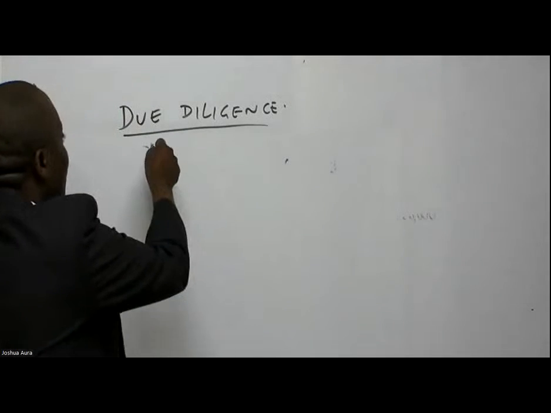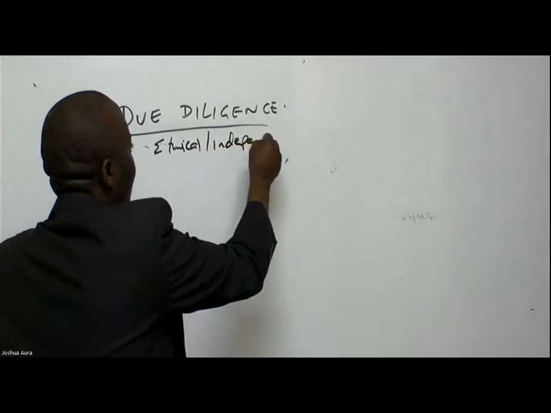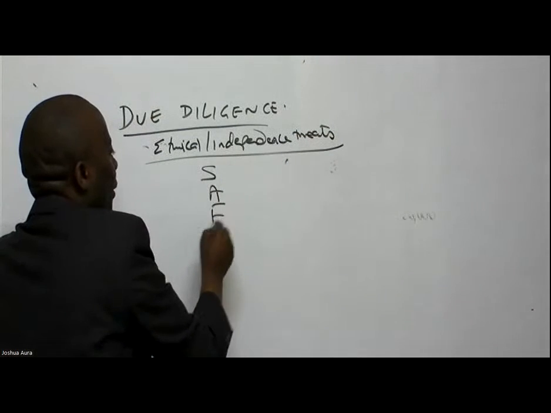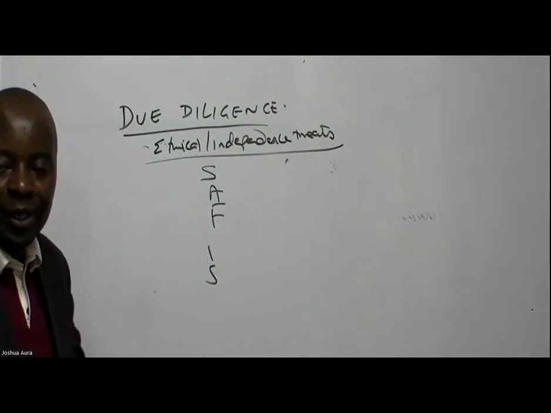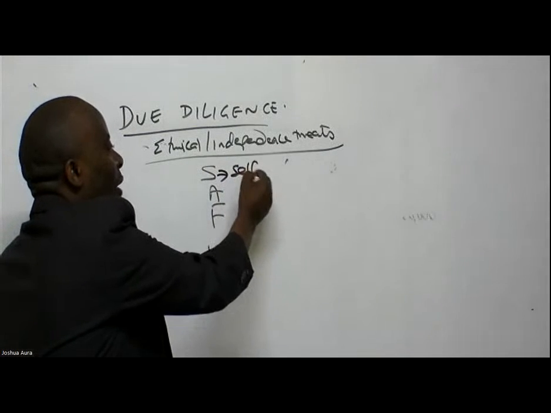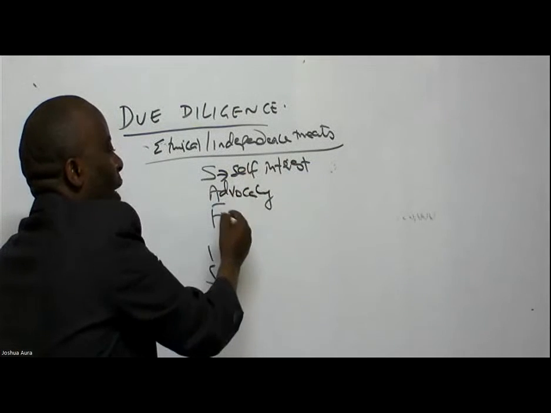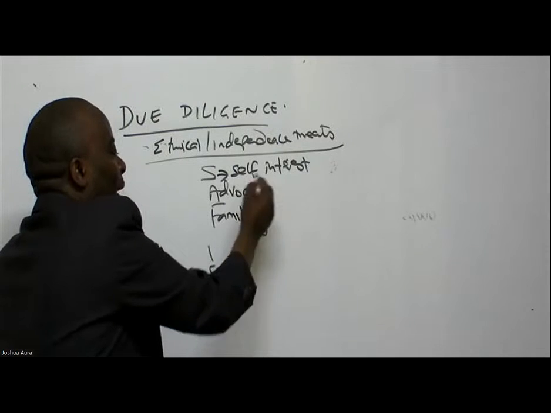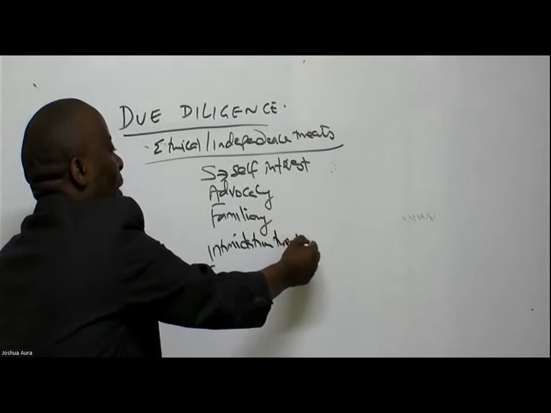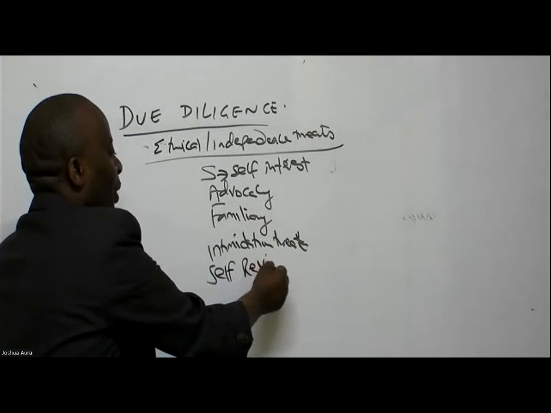Ladies and gentlemen, remember ethical independence threats. Remember the concept of Mr. Surface. So where we have this S, what does it stand for here? For self-interest. We have what we call advocacy. We have what we call familiarity. We have what we call the intimidation threat. And then of course we have what we call the self-review threat.